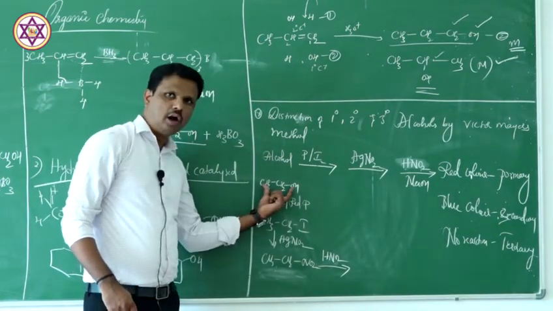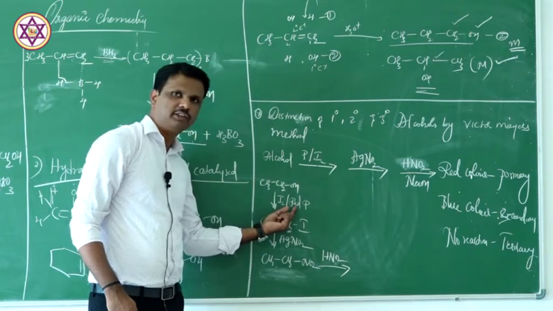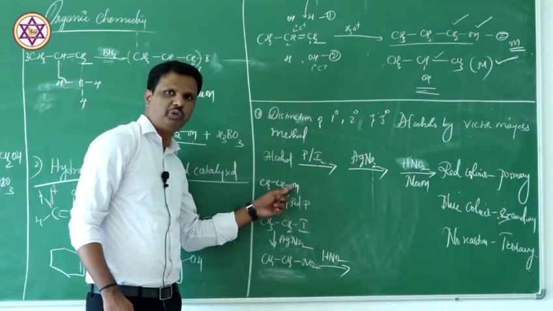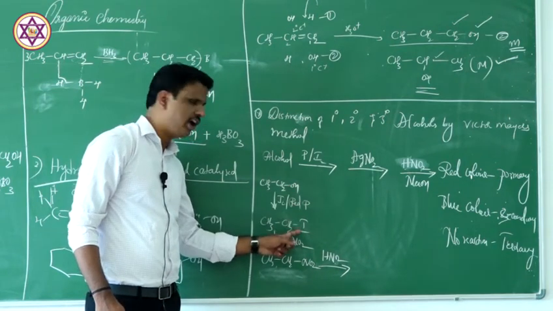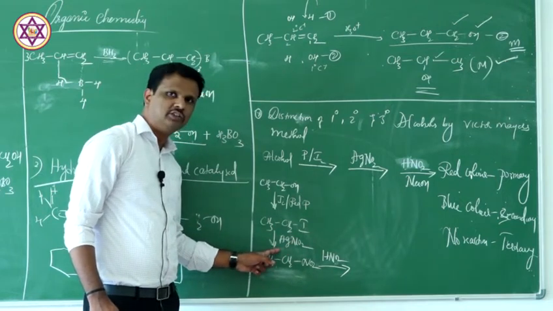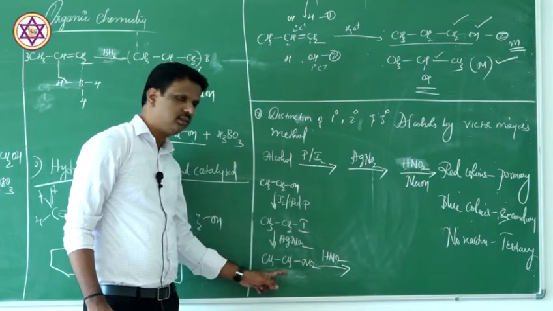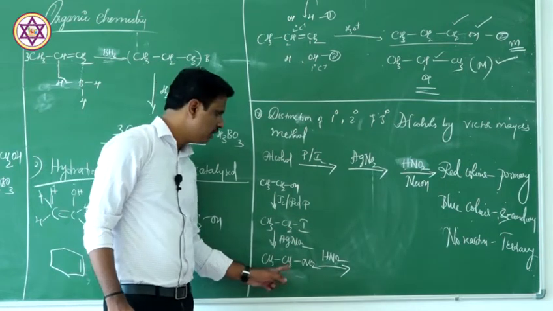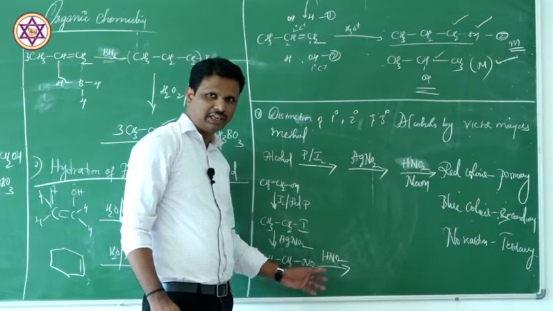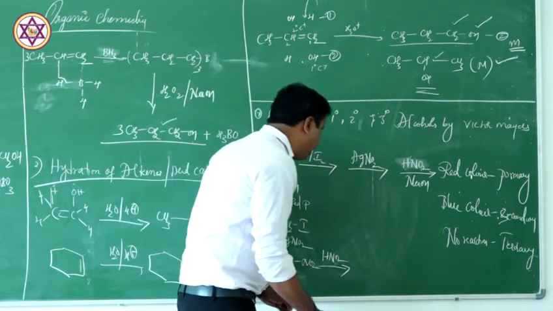We take ethyl alcohol, we treat this with iodine in presence of red phosphorus. That means iodine gets substituted. In place of OH, we have iodine. Second step, you are adding sodium nitrite. NO2 group substitutes iodine, we get nitroethane. In the final step, you are adding HNO2, that is nitrous acid. You are going to get nitrolic acid.